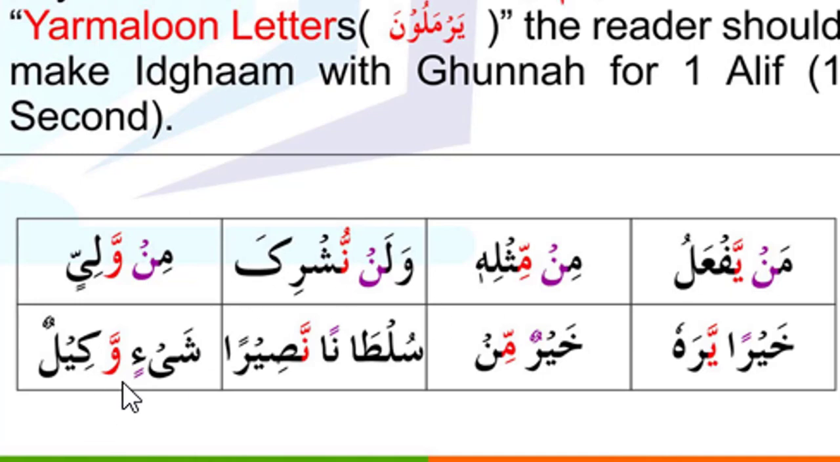And the last example, after the tanween, the next letter is waw now. So we make idgham with ghunnah. Shay'in wakil. So these are the examples of idgham with ghunnah.